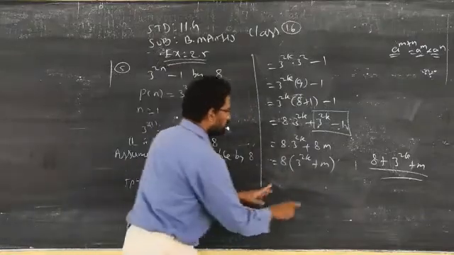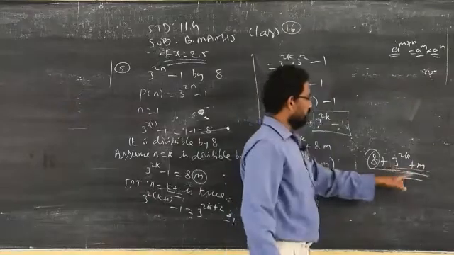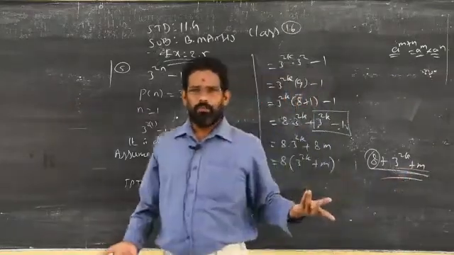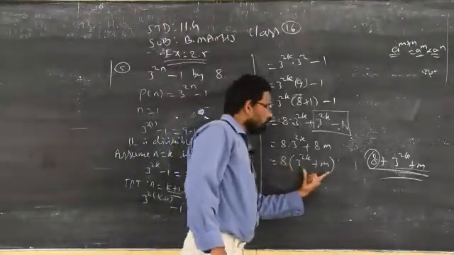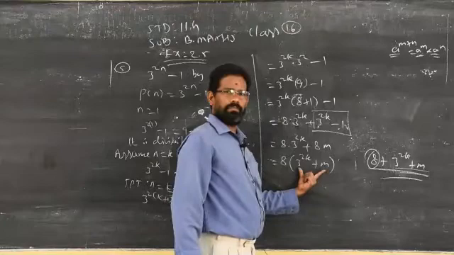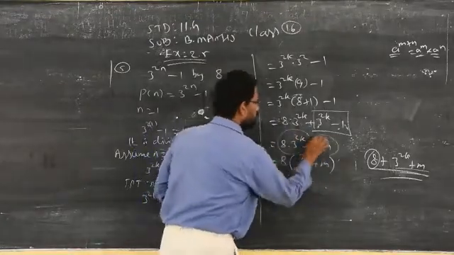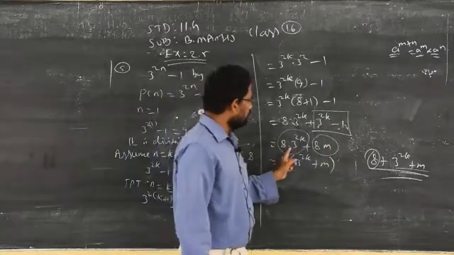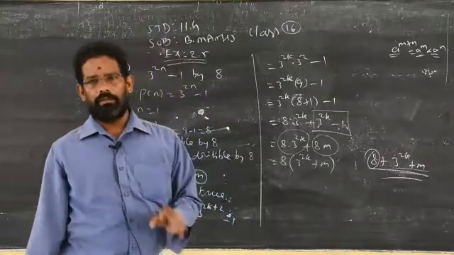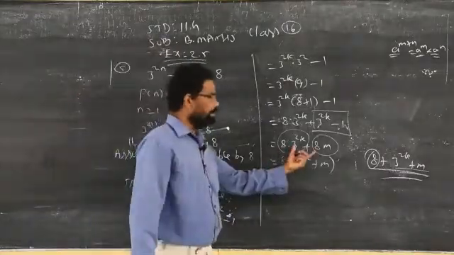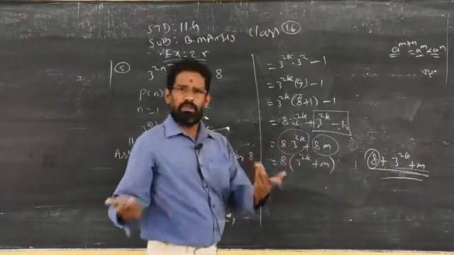This is divisible by the 8 table, and this is also divisible by the 8 table, because these two terms come in multiplication of 8. So obviously it is divisible by 8. I am taking 8 as a common factor. Even if you keep it as it is, nothing wrong, that is correct.